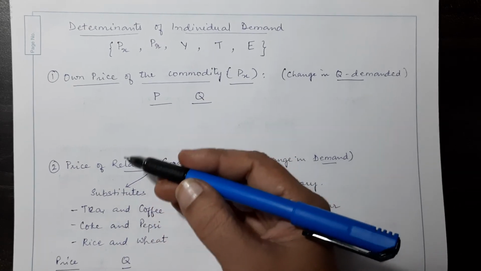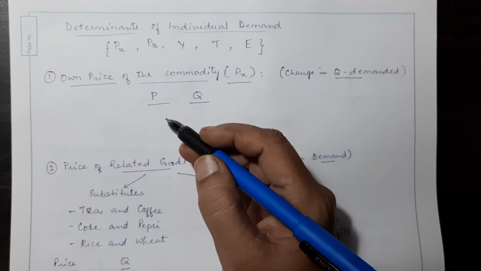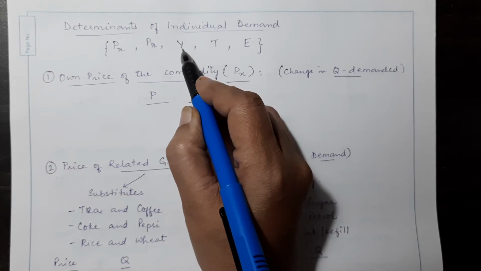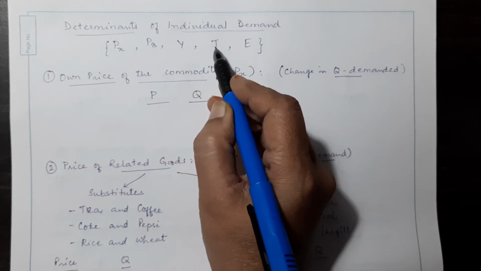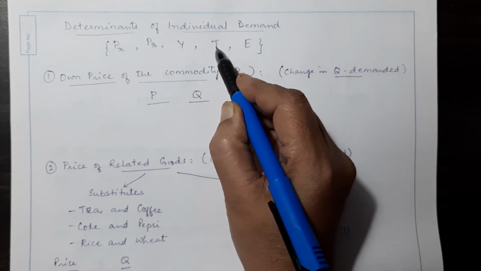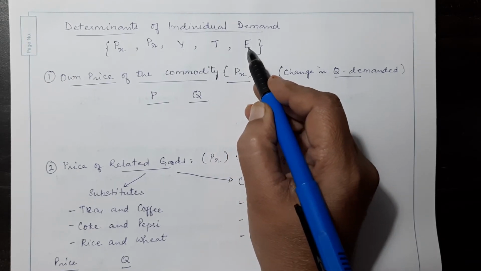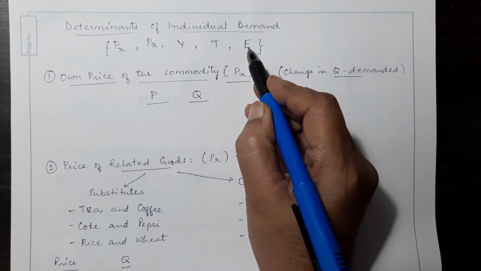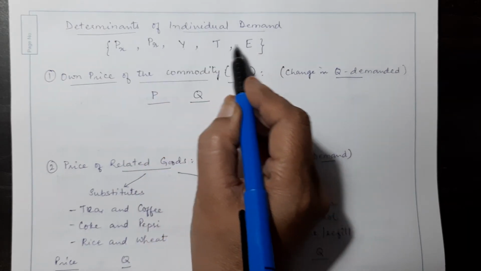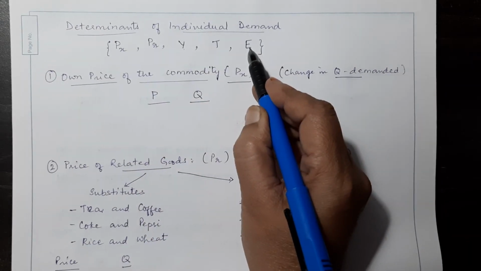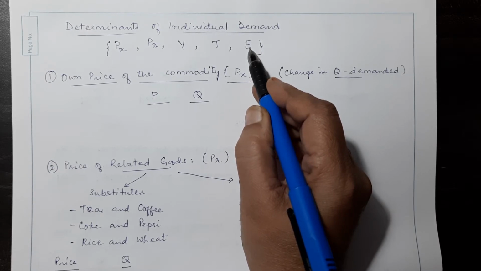We will discuss them a little later, one after the other. The income of the consumer, the tastes and preferences of the consumer, and the expected change in price of the commodity. So these are the 5 determinants of an individual demand. Let's now discuss them one by one.